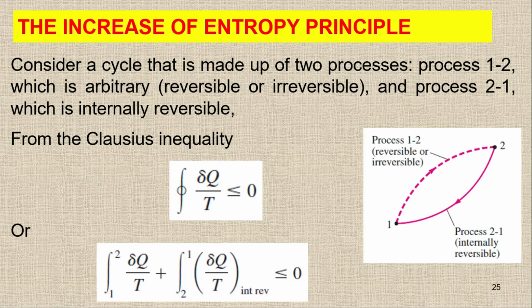We have the integral from 1 to 2 of delta q upon T, for the first process 1 to 2, which is reversible or irreversible. And then we have the integral of delta q upon T for the internally reversible process, and the summation of these two integrals is less than or equal to 0 according to the Clausius inequality.